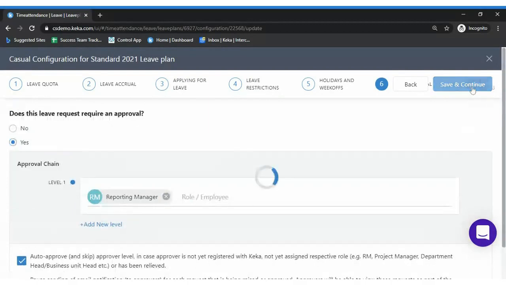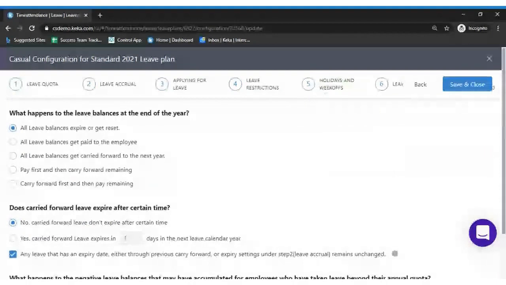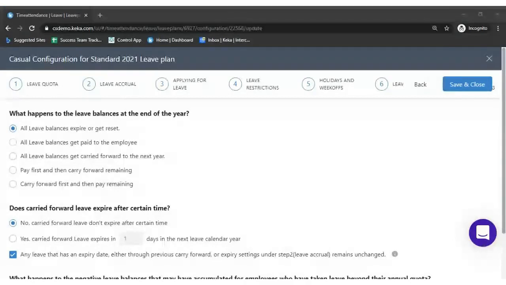Finally, we'll move on to the final step, which is year-end processing. We have completed all 6 steps up to leave approval, and in the final step we look at what happens to the leave balance at the end of the year. There are 5 different cases.